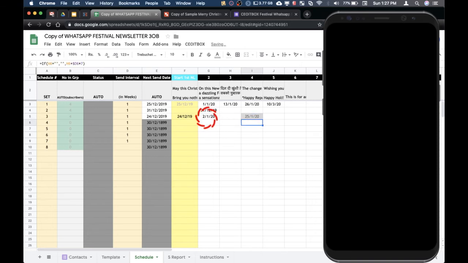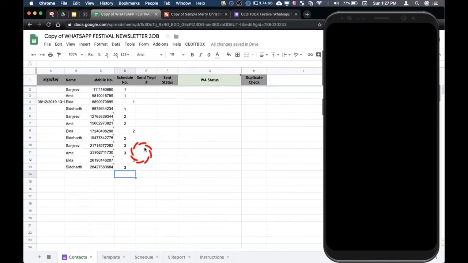Just make sure that this is the next future year, not the past. And similarly here. This is how you can set up schedules. The trigger has already been set, so these messages will automatically go out on that particular day.